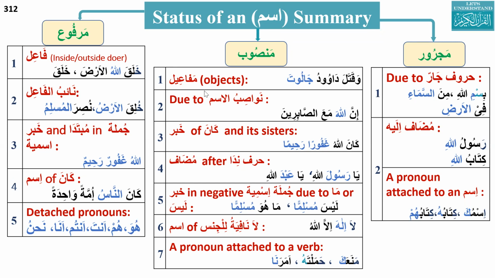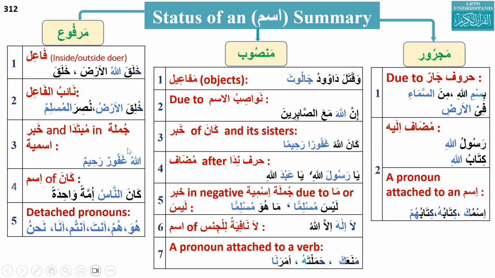The second reason that the noun will be in nasab status is nawasibul ism. Nawasibul ism are inna, anna, kanna, lakinna, laita, la'alla. There is a list of nawasibul. Whenever these come, they will make the nouns mansub, so nasab status due to nawasibul ism.